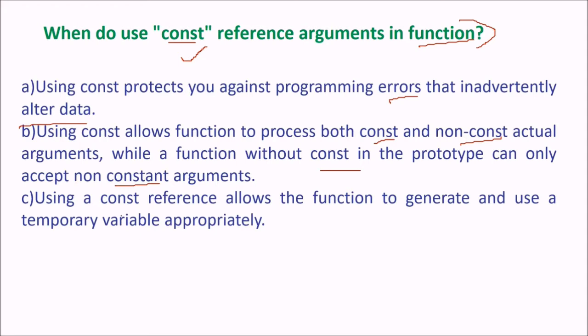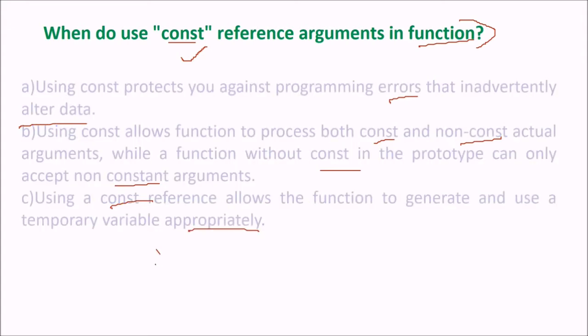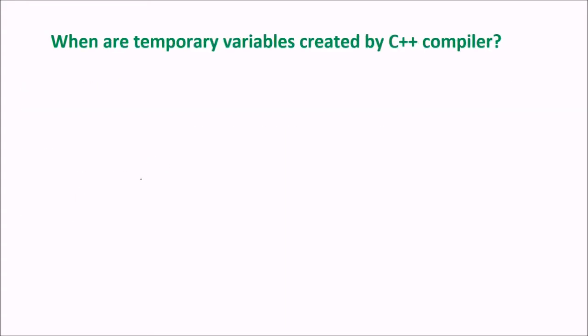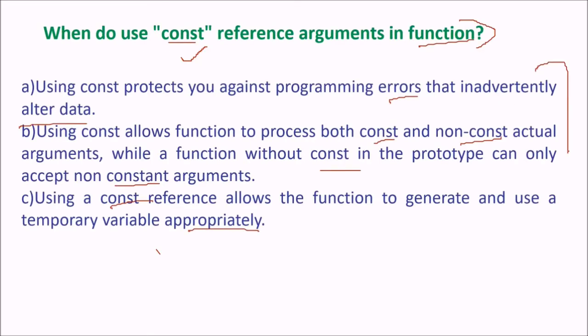Next, using a const reference allows the function to generate and use a temporary variable appropriately. And these are a few usages of const when you pass it as a function parameter. So we saw these three.